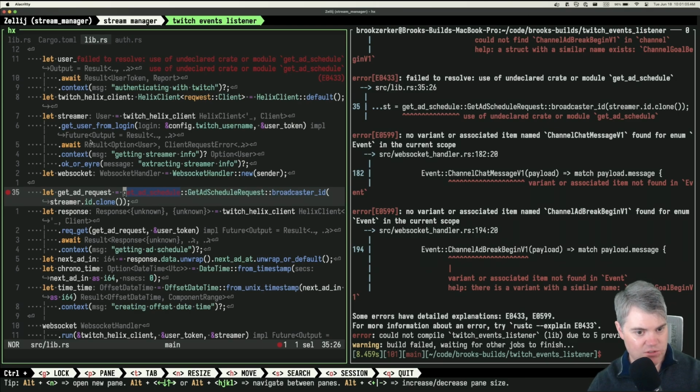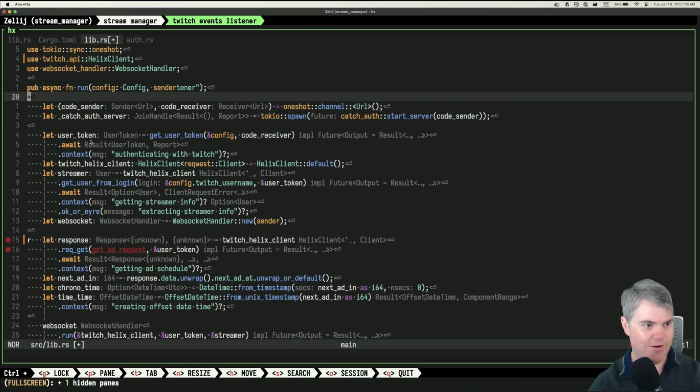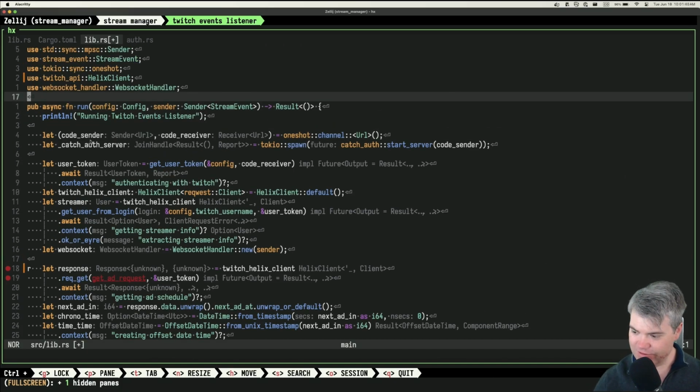Okay, get add schedule doesn't work, so we're not doing that. What function is this in? Wait, why can't I go up anymore? Like I can go down. I can't go up? Wait, what? Okay, that was weird. I can go up when I full screen it in Zellij. I wonder if that was a Zellij bug and not a Helix bug.